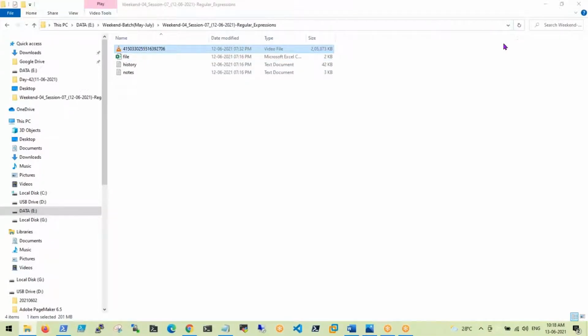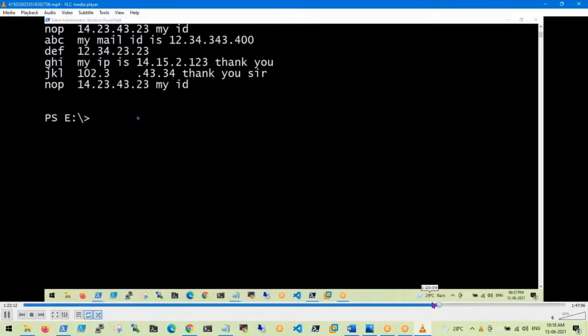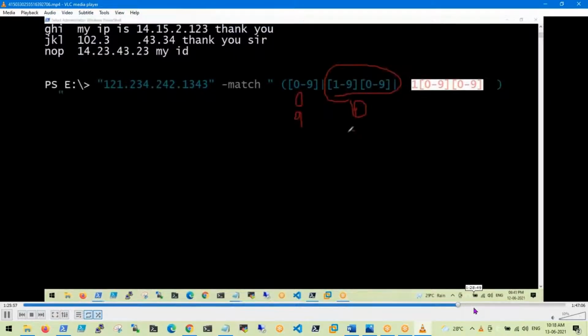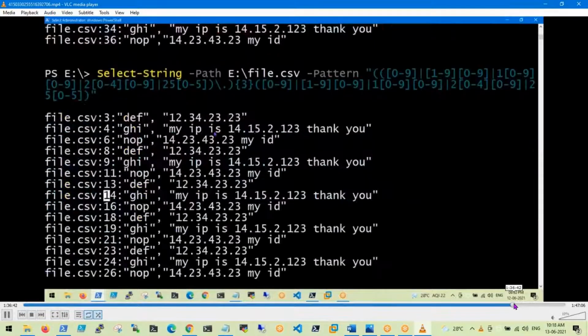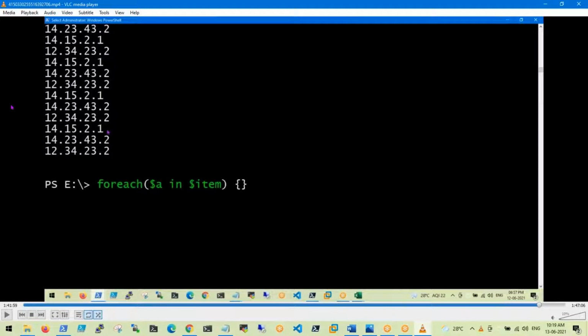See, if I explain each and everything, guys, you will get confused. I'm ready to explain because I know the things. See, guys, here, this is a filtration of IP addresses. This is yesterday's example only. From that file, how to filter the required properties and how to give the report.